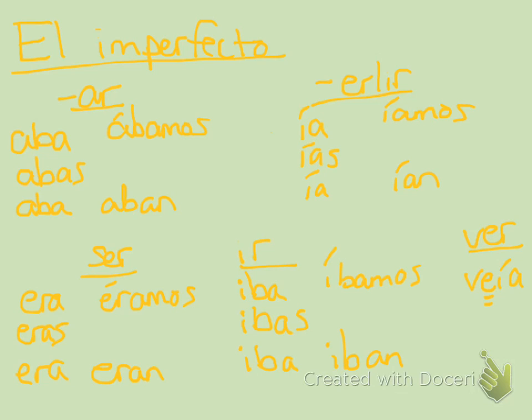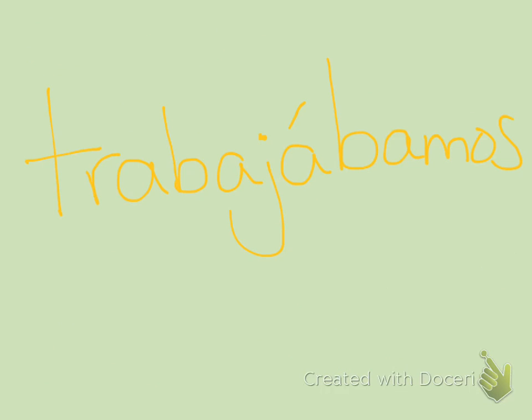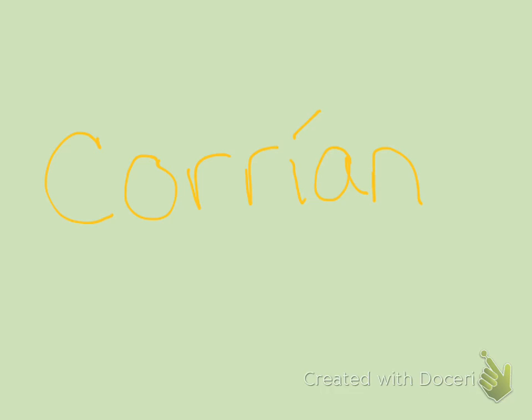So how would you say then, we used to work? To say we used to work, it would be trabajábamos. Now try they were running. The verb correr. They were running. That would be corrían. Now let's try they were going with the verb ir. That would be ellos iban.